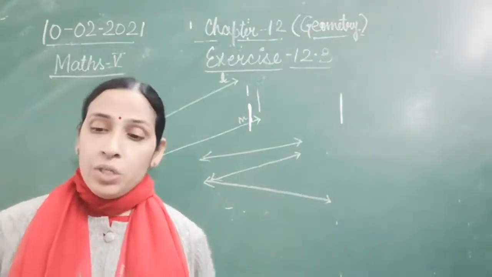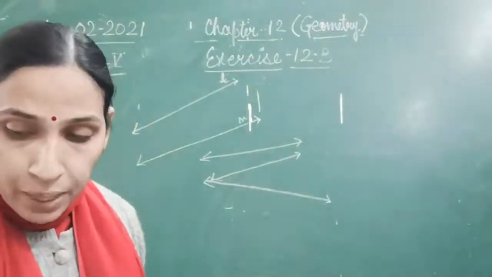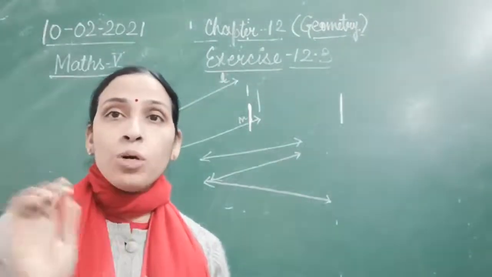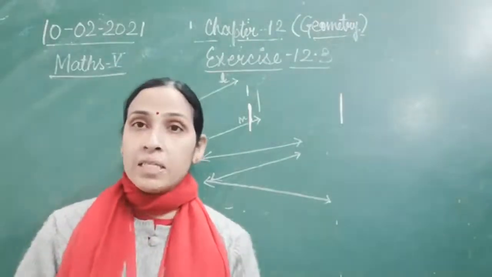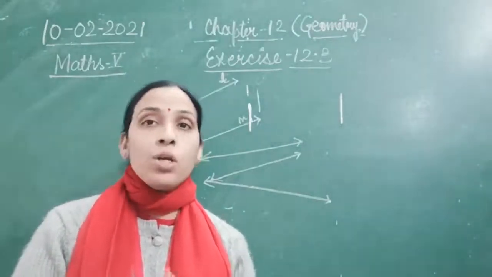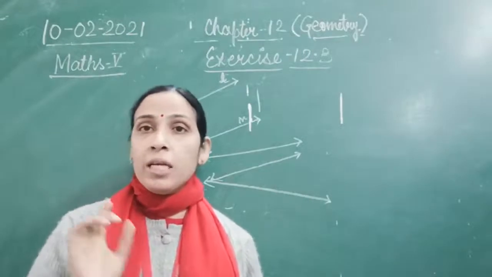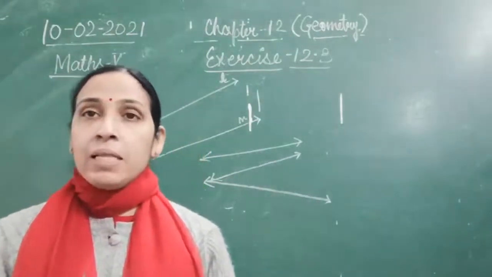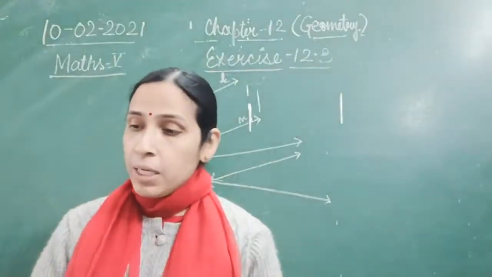Such kind of a question, if you get it in your paper, in your paper also you have to take only the parallel lines. You will be given different examples: is the given line parallel, perpendicular, vertical, horizontal, or whatever, and you have to take only that parallel lines option. So that will be there in your exercise 12.3.